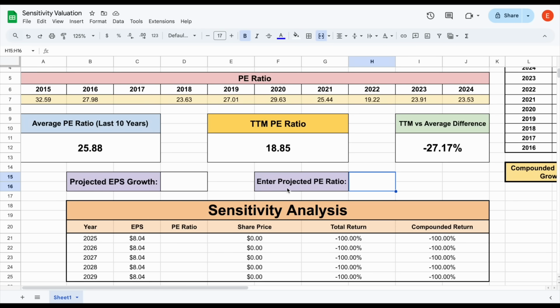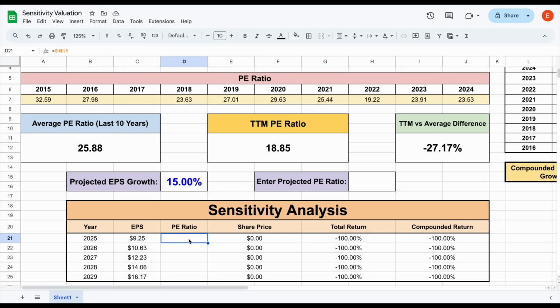So if we jump back over to our analysis, let's say that we think Google over the next few years through 2029 is going to be able to grow their earnings at about 15%. Based on that information, we can see the earnings per share Google is going to generate in 2025, 2026, 2027, 2028, and 2029. But again, the big question is how much are investors going to be willing to pay for each dollar of earnings from Google? Because that will determine what their price to earnings ratio is.